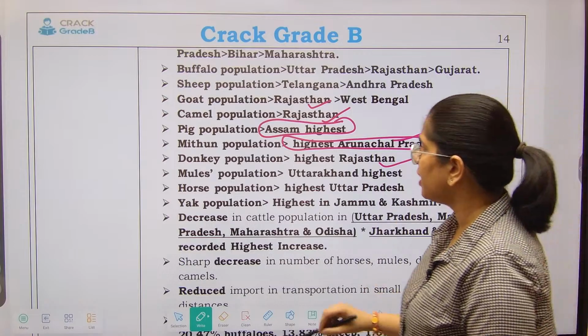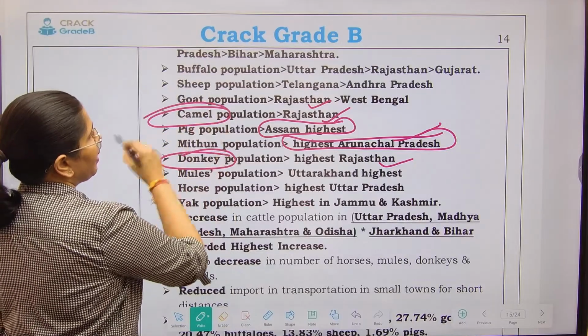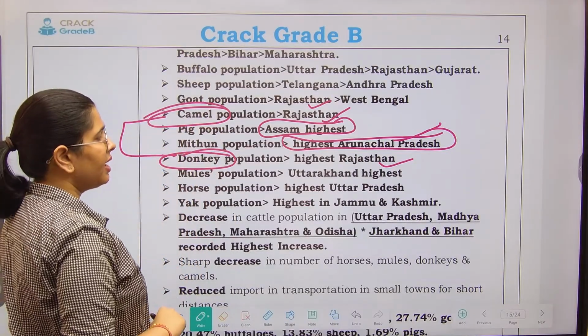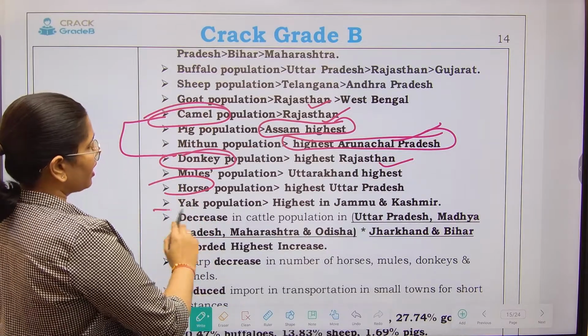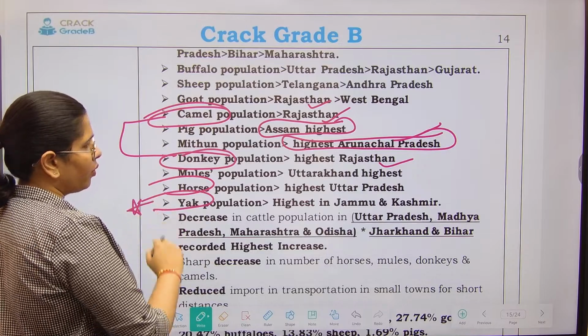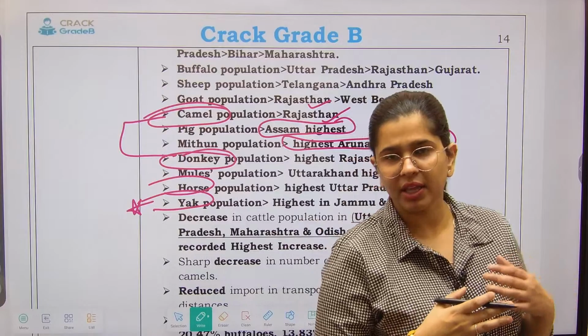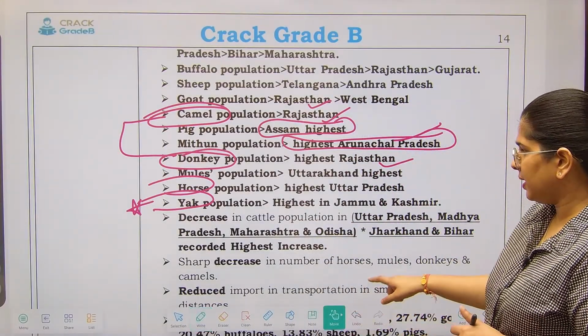So what you can do while remembering is that you please mix it. So donkey, camel, all of these are highest in Rajasthan. Then horse population highest in UP, yak, obviously they are found in a specific geography, and that is why you have to link them with the geography, and they are highest in Jammu and Kashmir, right?